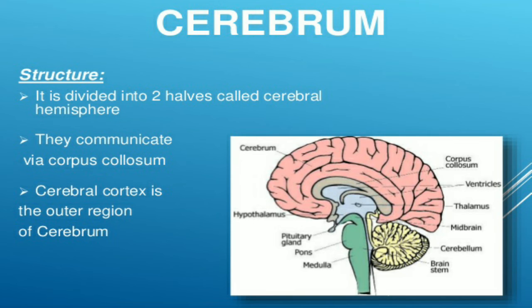Then circuitous structure, it is divided into two halves called cerebral hemisphere. They communicate via corpus callosum. Cerebral cortex is the outer of region of a cerebellum.